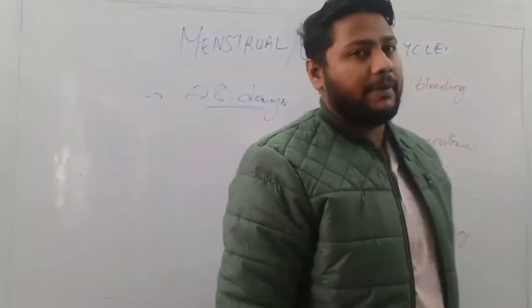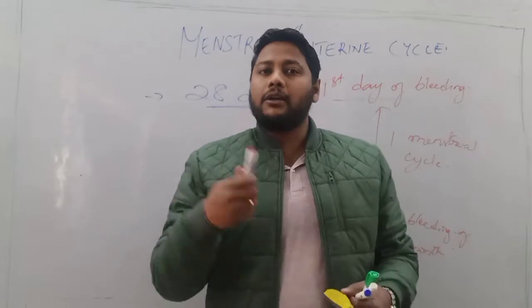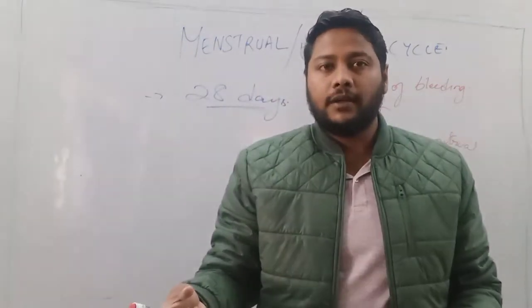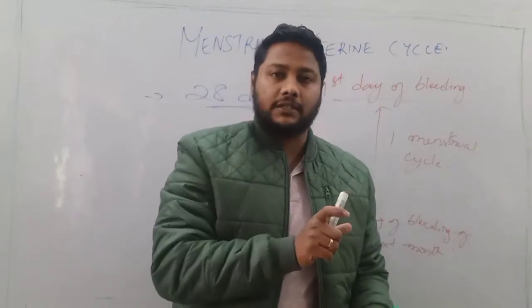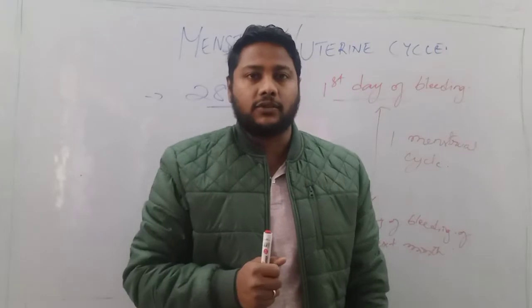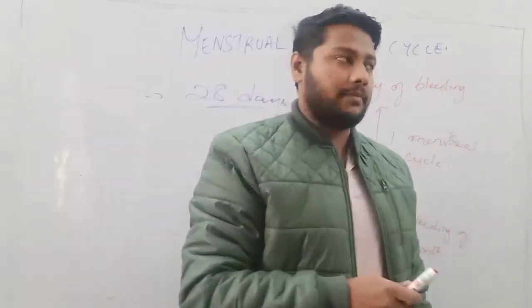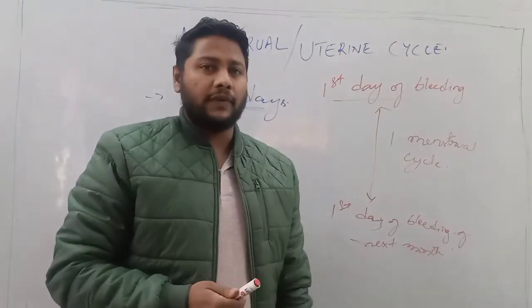So menstrual cycle is basically the changes taking place in the endometrium. So why are those changes taking place in the endometrium? The main purpose of this cycle is to prepare the endometrium for reception of the fertilized ovum. Okay, this is the main purpose. Now, menstrual cycle is divided into 4 phases.